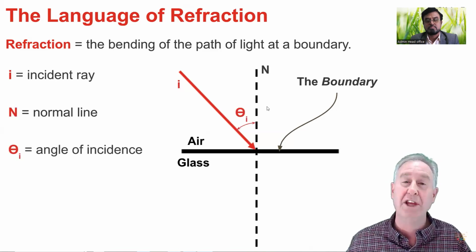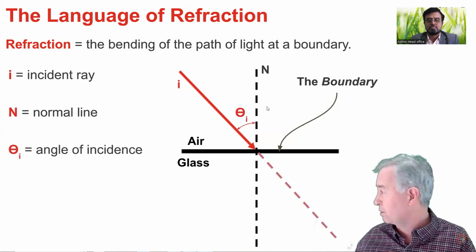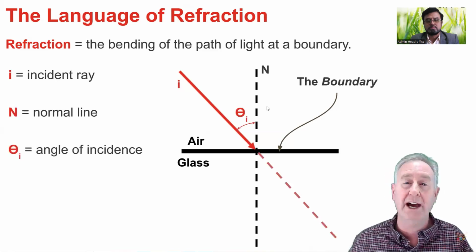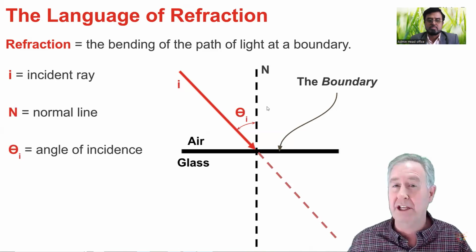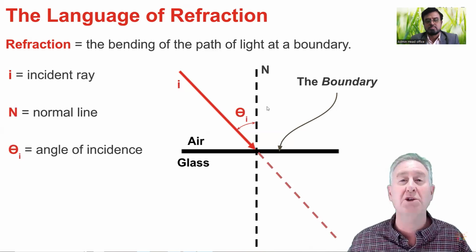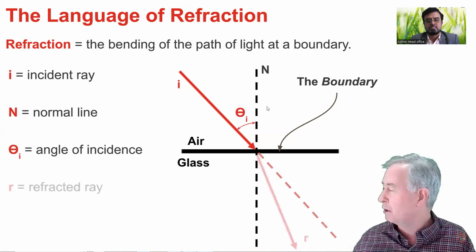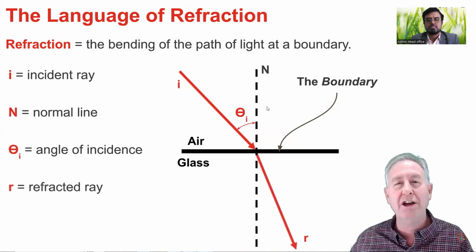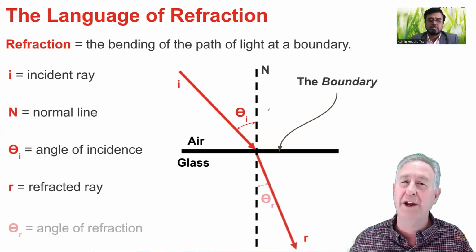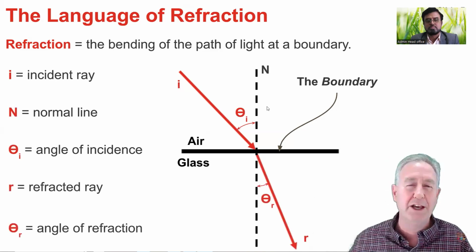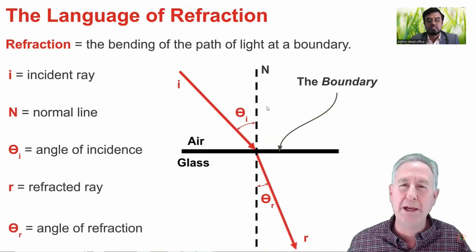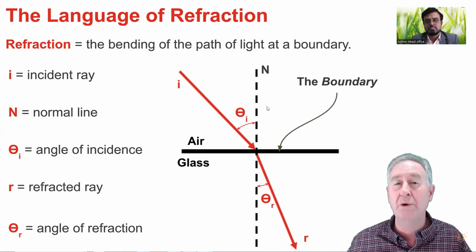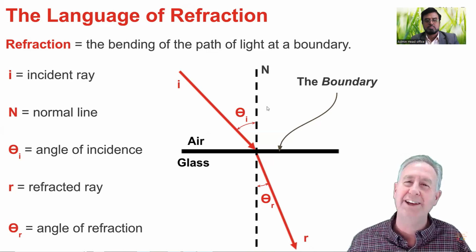Because light refracts at the boundary, it won't travel along a straight line path, but instead will bend either towards or away from the normal line. For the case of air traveling into glass, the bending will be towards the normal line, and the refracted ray will be located in this region. The angle measured between the normal line and the refracted ray is known as the angle of refraction. Because light is bent at the boundary, the angle of refraction will not be equal to the angle of incidence, and the more refraction that takes place, the greater the difference between the angle of refraction and the angle of incidence.